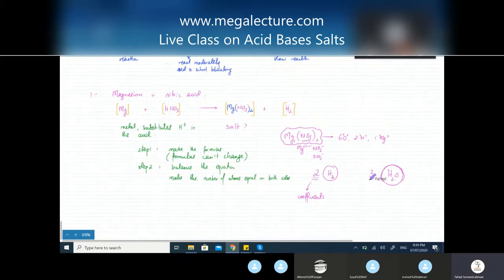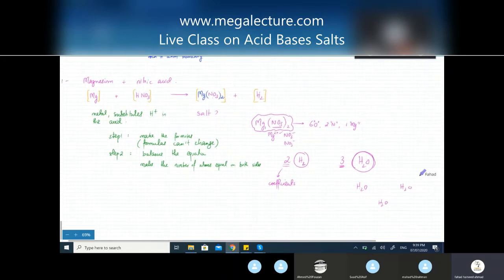So what does this coefficient mean? If there's 3 H2 or 2 H2 molecules, what that basically means is that it tells you the quantity of the molecules. If 3 is written in front of H2O, that means there are 3 separate water molecules. There's a water molecule, another water molecule, and another water molecule. They don't have anything to do with each other. You have a total of 3 water molecules. They're not bonded to each other. They could be in separate places, anywhere on the planet, but you have 3 water molecules.